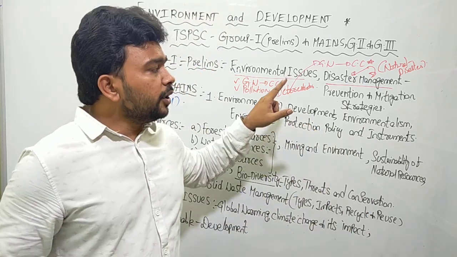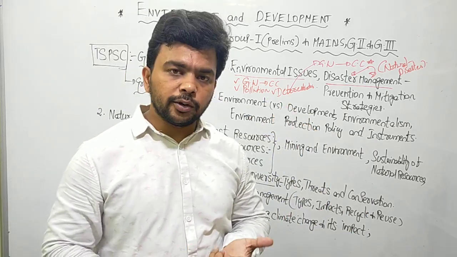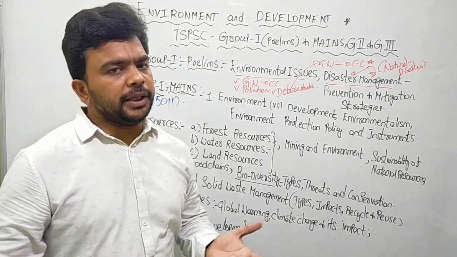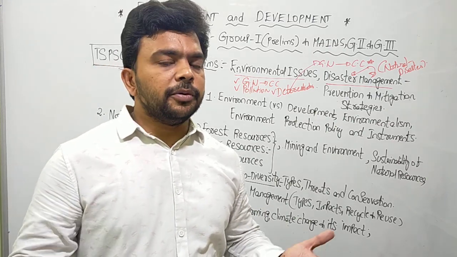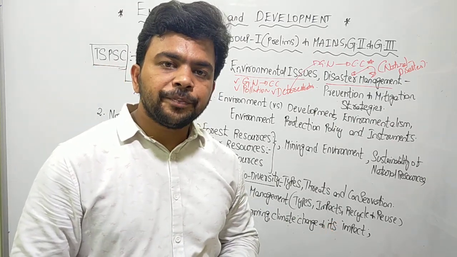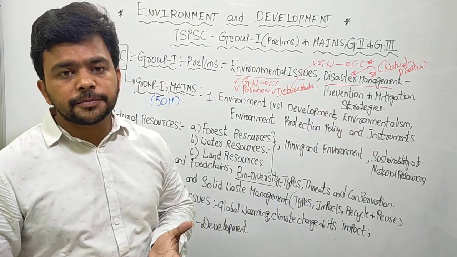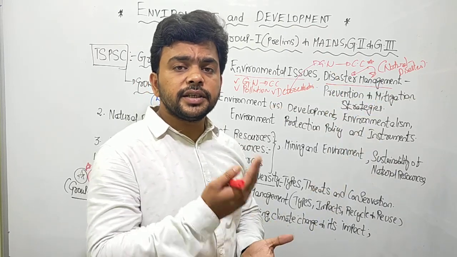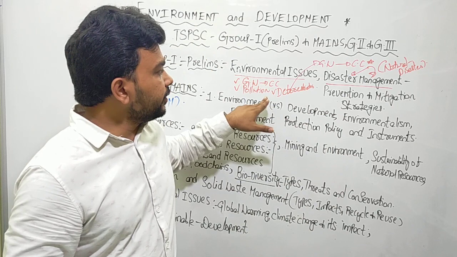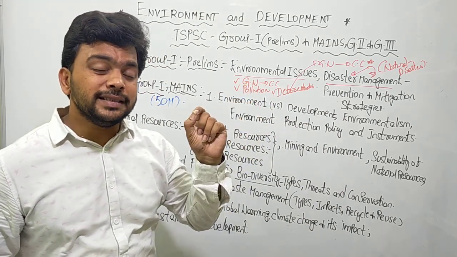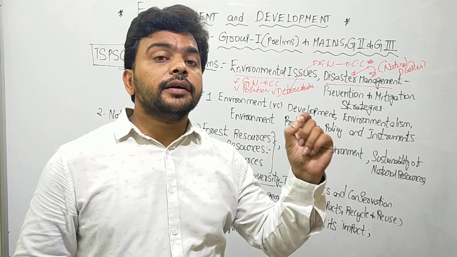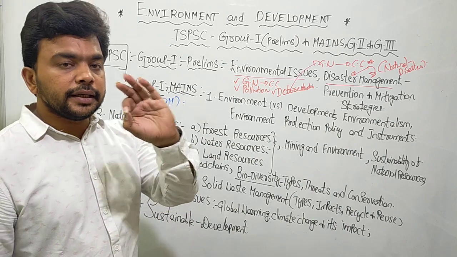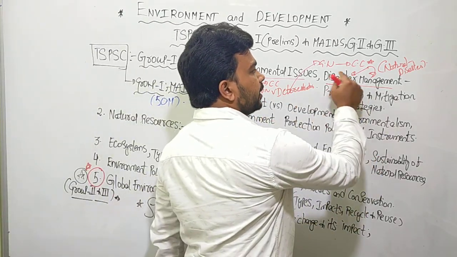So natural disasters may be floods, powerful cyclones, droughts, landslides, avalanches in the snowy areas, very powerful tropical cyclones, or cloud bursts. All these are various natural disasters. Why are natural disasters increasing in the present day? Because of global warming. Global warming is driving, or intensifying, the natural disasters. So understand that very clearly: natural disasters are happening because of global warming.